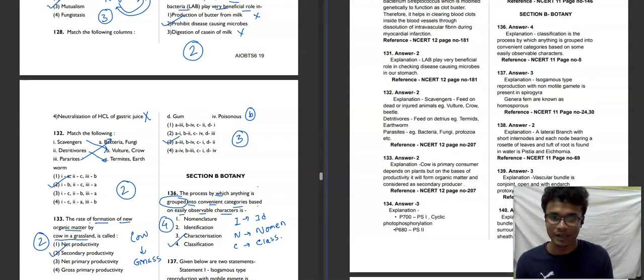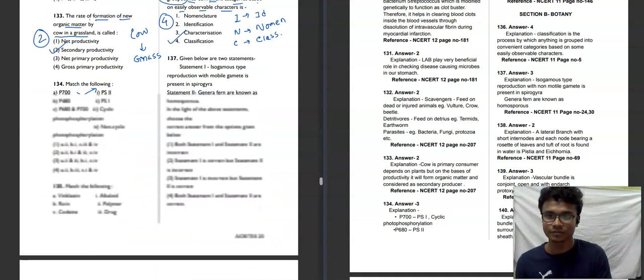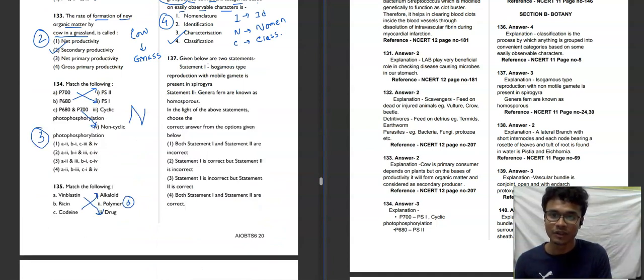Moving towards the next question, 37. Given below are two statements. Statement 1: isogamous type of reproduction with mobile gametes is present in Spirogyra. Statement 2: genera of fern are also known as homosporous. Isogamous basically means that the gametes have similar shape and size.